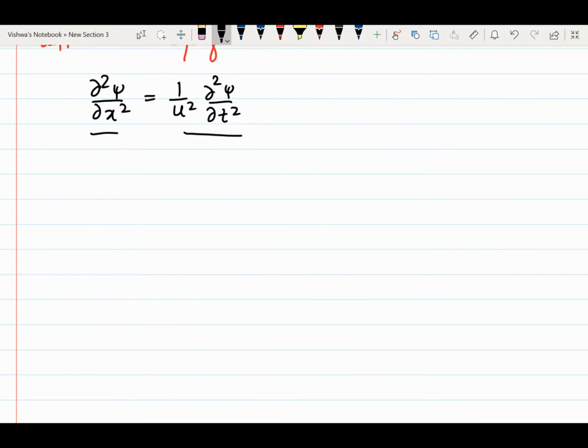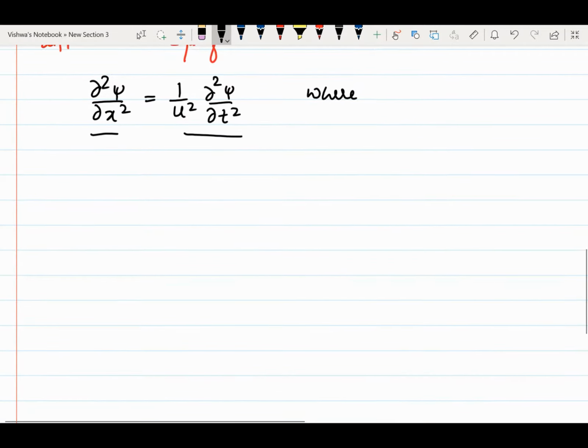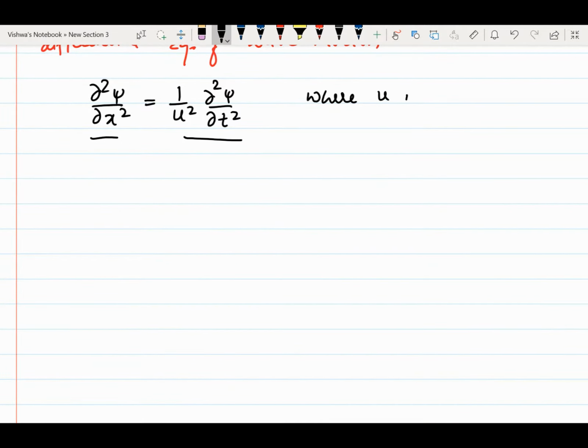These are second order differential equations, where u is the wave velocity, and if you solve this equation we will get a solution for this one.